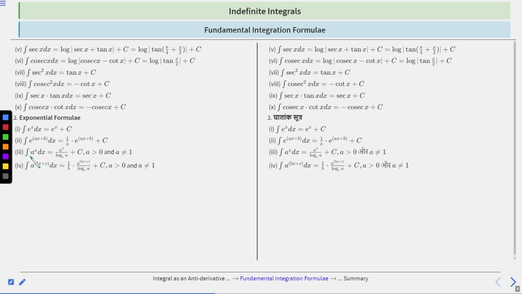Next one is integration of a to the power x dx is equal to a to the power x upon log e a plus c when a greater than 0 and a not equal to 1. Next one is integration of a to the power bx plus c dx is basically 1 by b into a to the power bx plus c upon log e a plus c when a greater than 0 and a not equal to 1, right? You have to keep in mind. Got it?